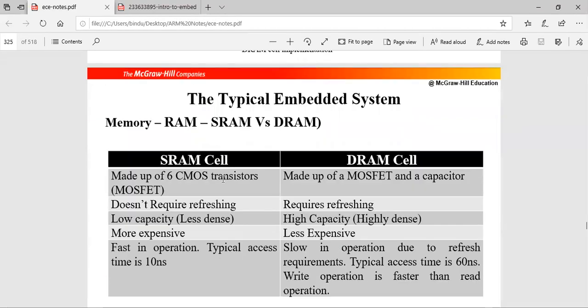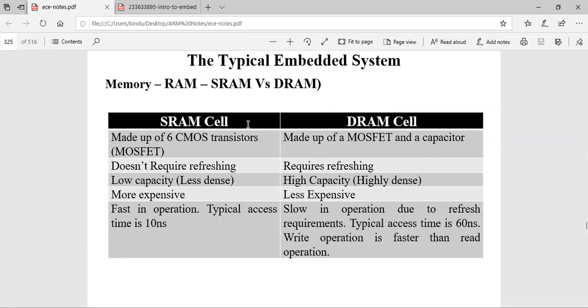They often ask what the differences are between an SRAM cell and a DRAM cell. An SRAM cell is made up of 6 CMOS transistors, whereas here it is a MOSFET and a capacitor. SRAM doesn't require any refreshing circuits, here you have refreshing circuits. SRAM is low capacity because 6 transistors make up one cell to store 1 bit of data.